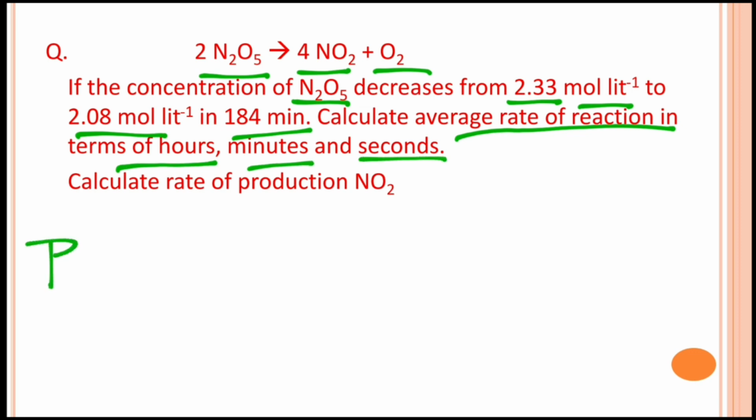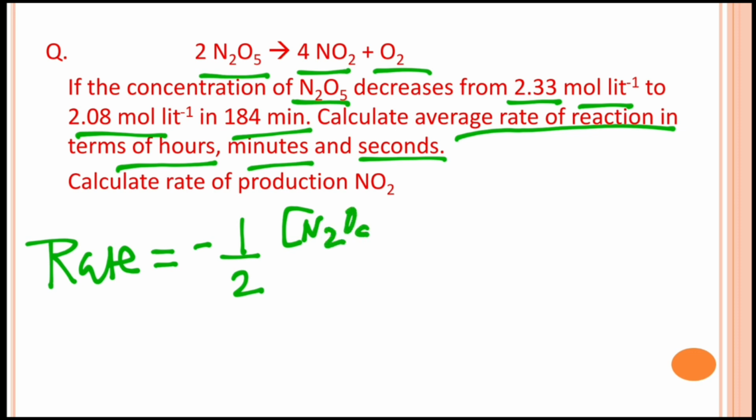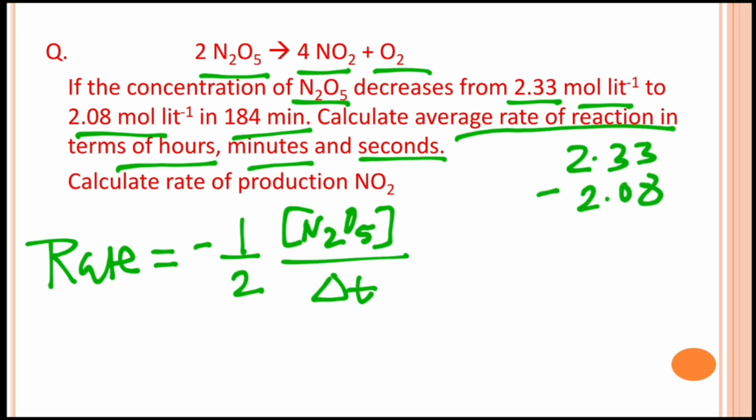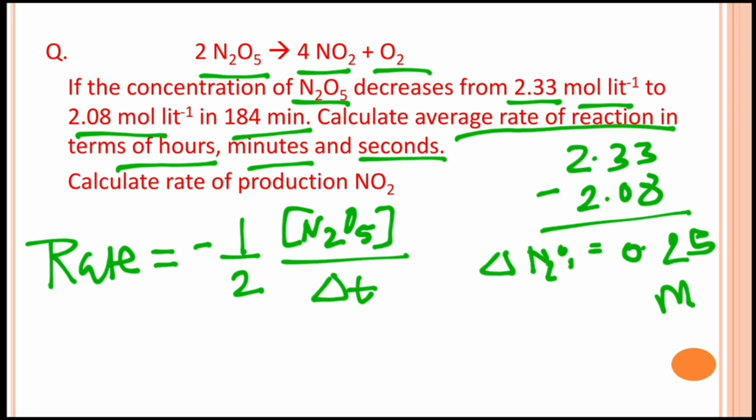So the rate of reaction will be equal to -1/2 times the change in concentration of N2O5 divided by time. So what is the change in concentration of N2O5? It is 2.33 mole per liter minus 2.08 mole per liter, which is 0.25 mole per liter.